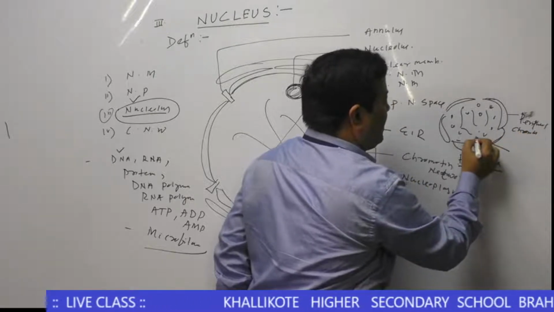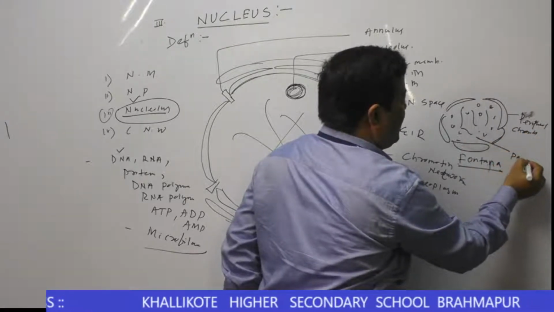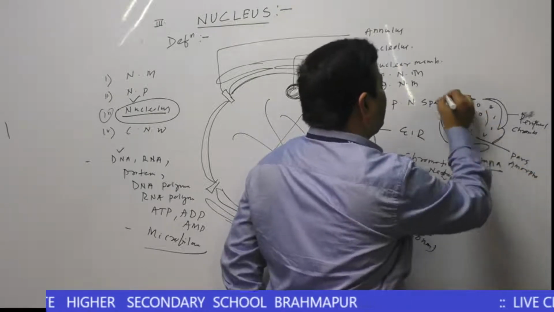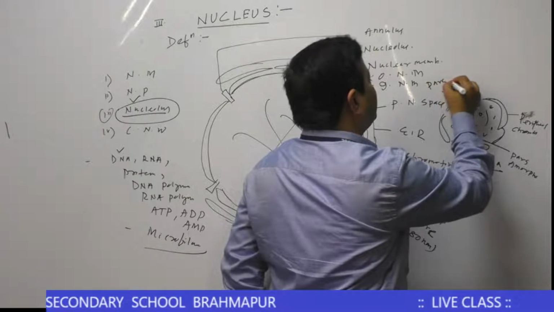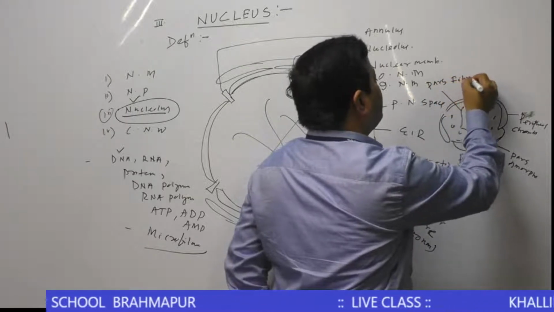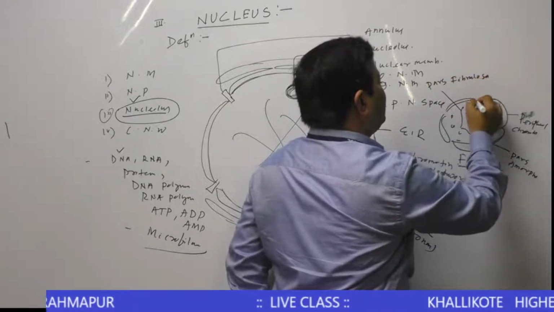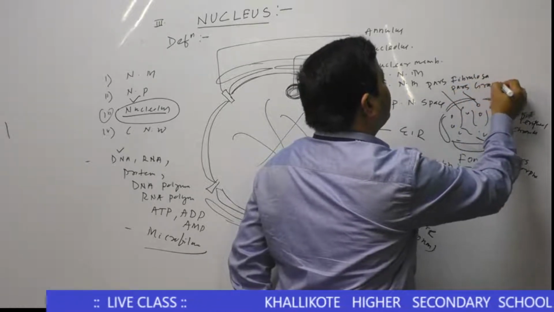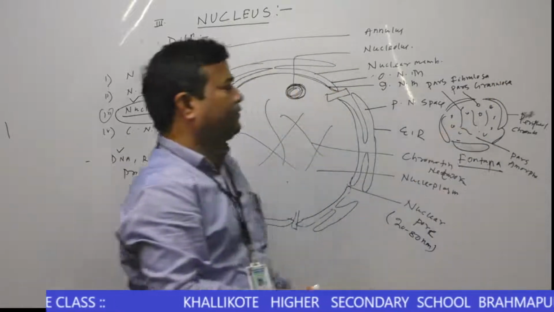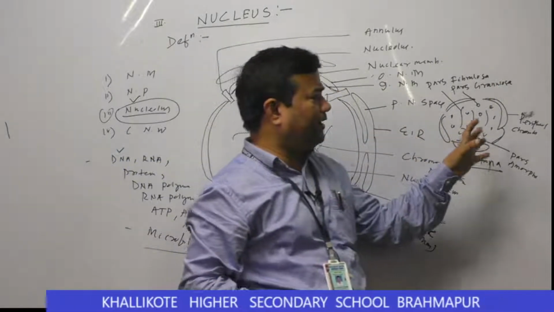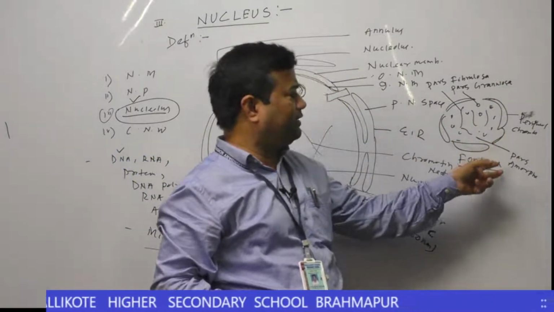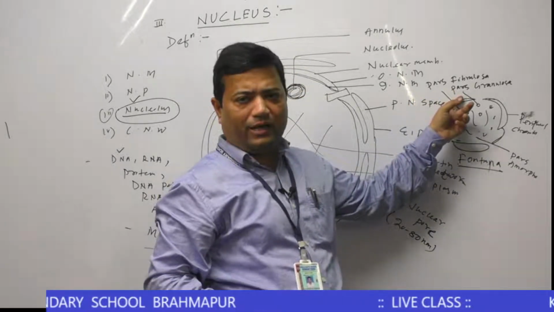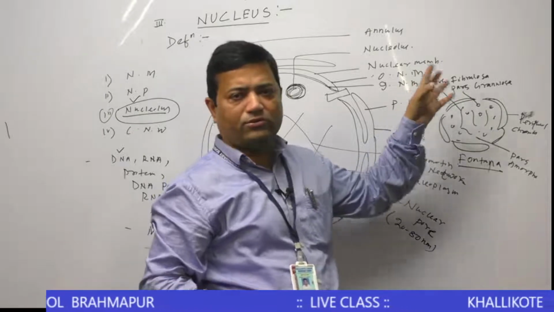This is called pars amorpha. This is called pars fibrillosa. This is called pars granulosa. Here the nucleolus has three main components: one is pars amorpha, second is pars granulosa, third is pars fibrillosa.